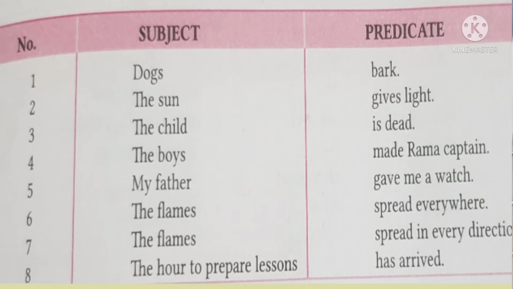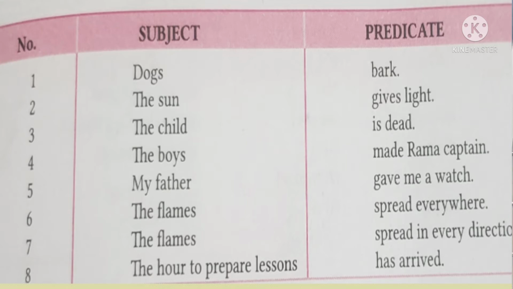Next, the child is dead. So who is dead? The child. So that will be the subject, and what happened to the subject here? He is dead. So that will be the predicate. Next, the boys made Rama captain. Who made Rama captain here? The boys. So that will be the subject. And what did the boys do here? They made Rama captain.